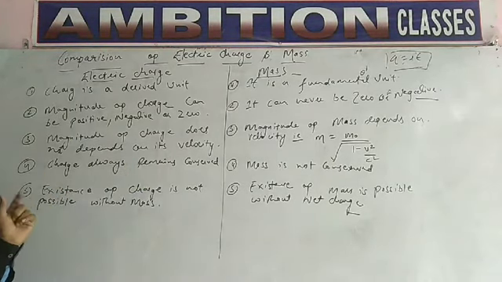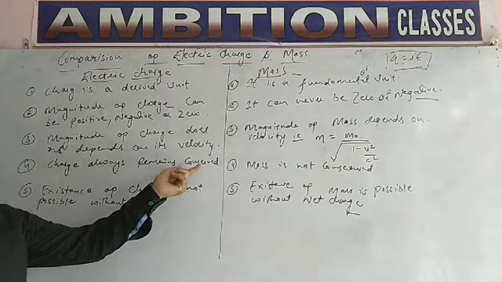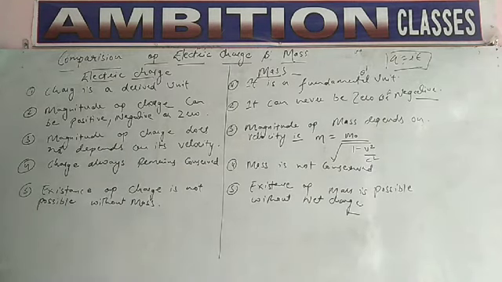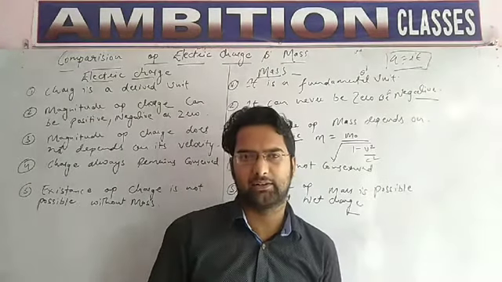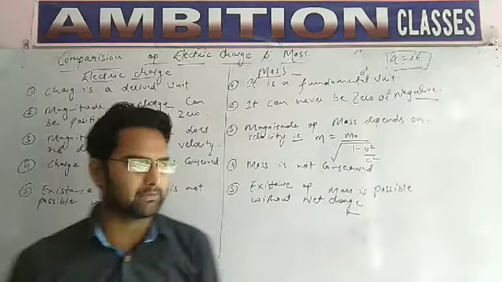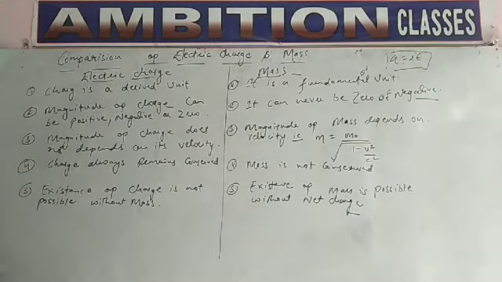Now let's move on to the fourth difference. Charge always remains conserved, that is, it follows the conservation law. Like energy and momentum, charge also follows the conservation law. But mass is not conserved. Mass does not follow the conservation law. Now let's move on to the last point.